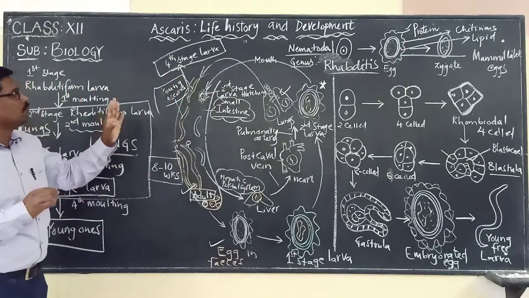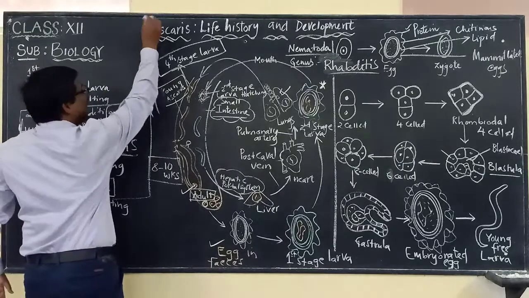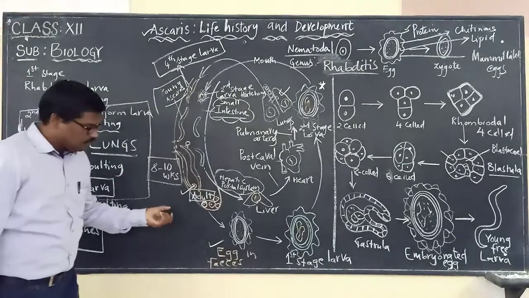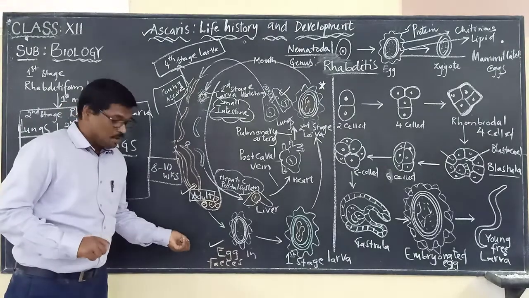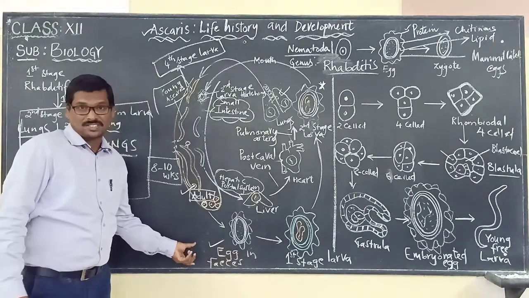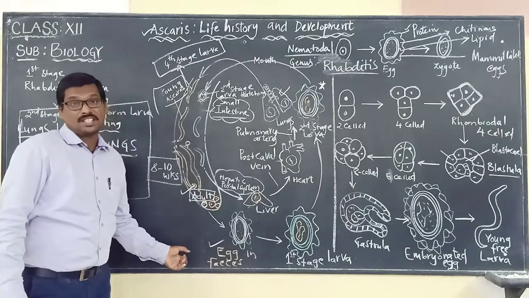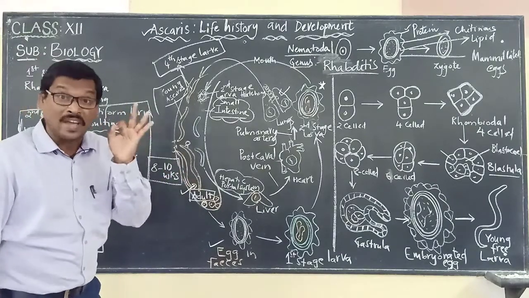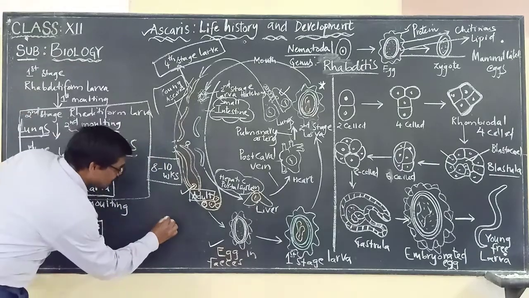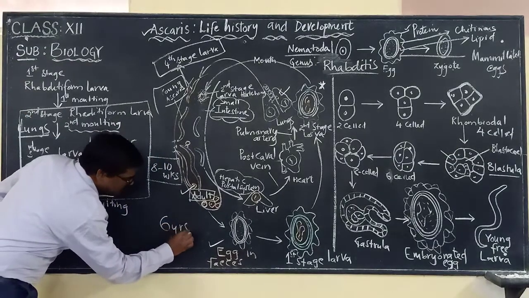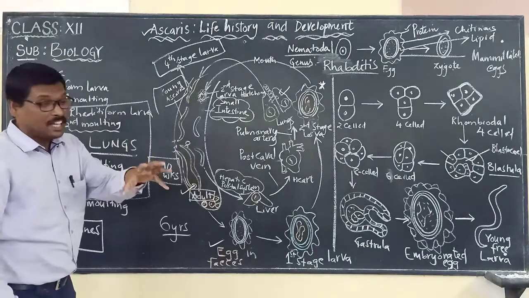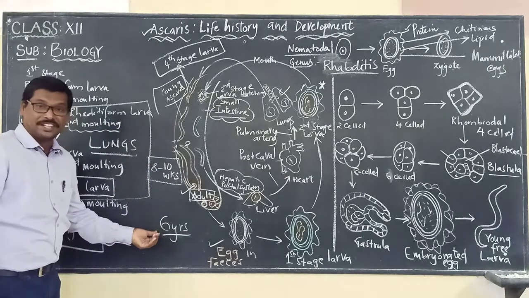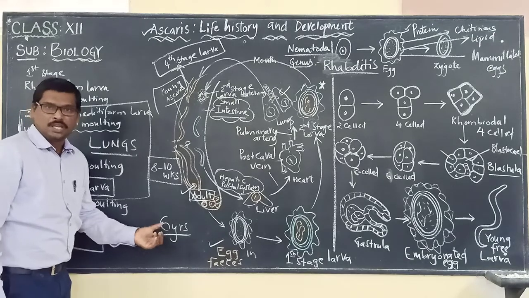So we have to keep these points in mind when we talk about Ascaris. One point that we have to remember: once it releases the eggs, these eggs that are present in the feces can be present in the soil under favorable conditions for about 6 years. This is another point we have to keep in mind.